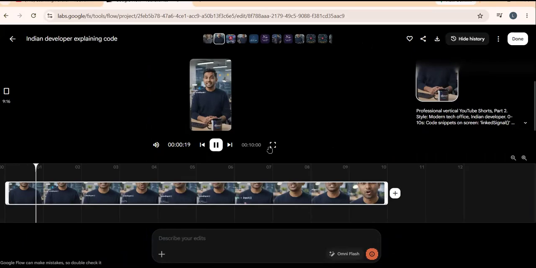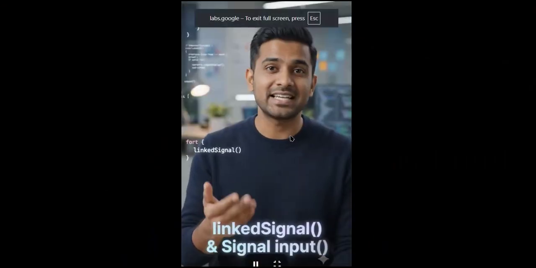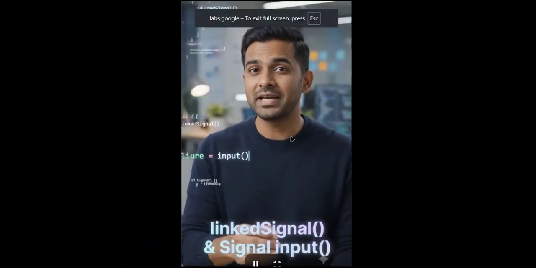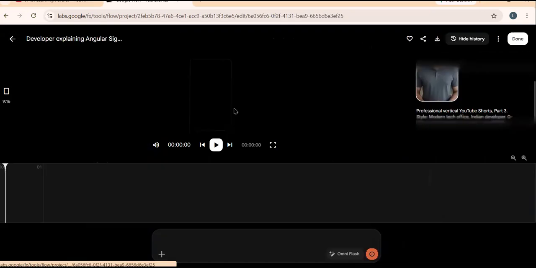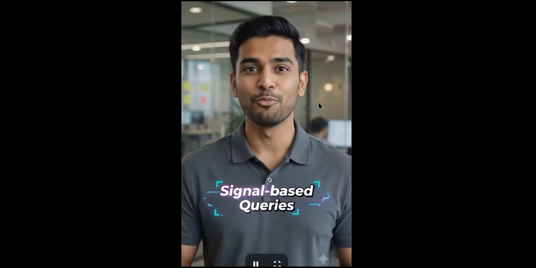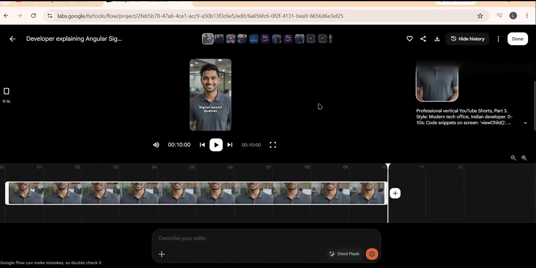Next, linked signal is writable but stays connected to a source. We also have signal-based inputs and outputs now, which significantly increase reactivity. Getting it? See the lip sync and everything. Let's see the third one. Finally, queries like view child and content child are now signal-based, making DOM references reactive. Use these for modern high-performance Angular apps. Follow for more Angular interview questions.